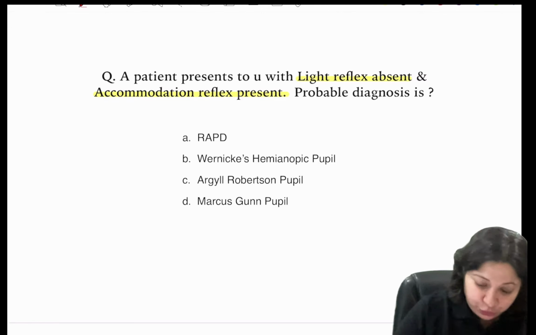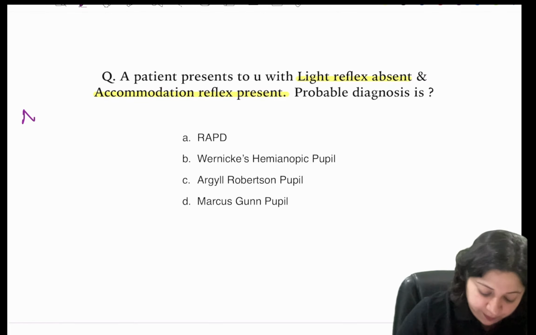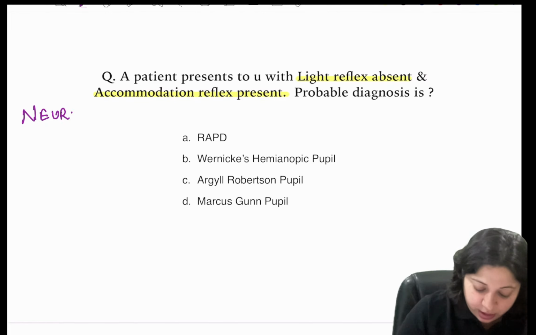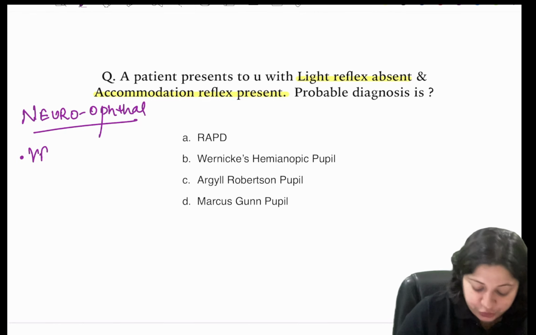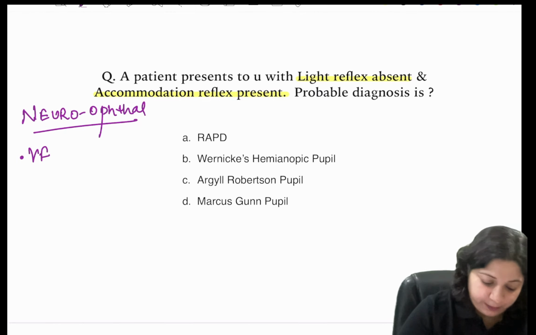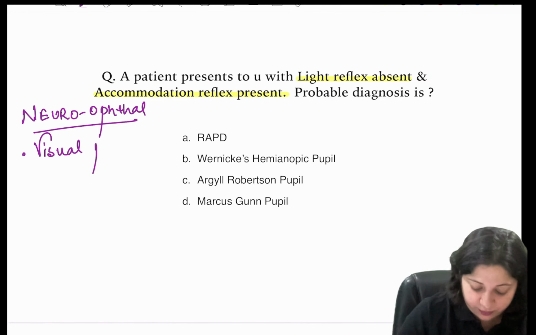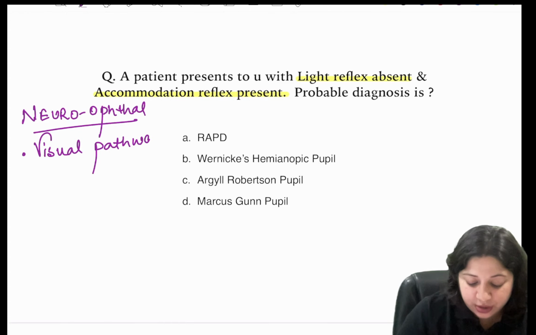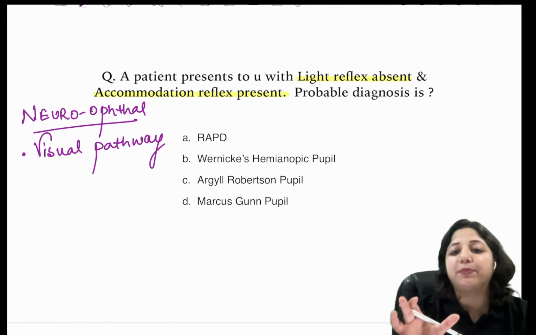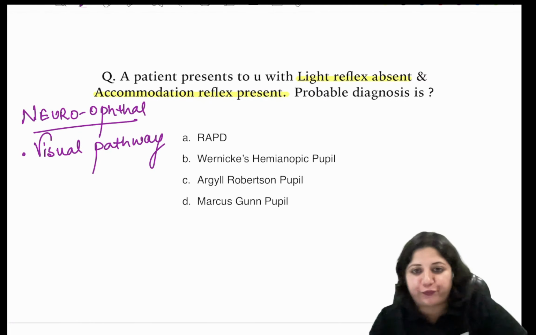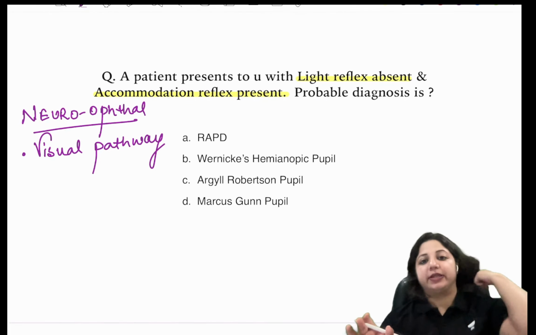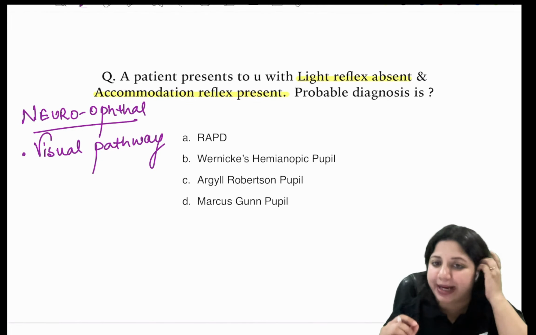So the important topics in neuro-ophthalmology, all of you must jot down on a piece of paper every time we learn it. So just keep a common paper and keep writing there.